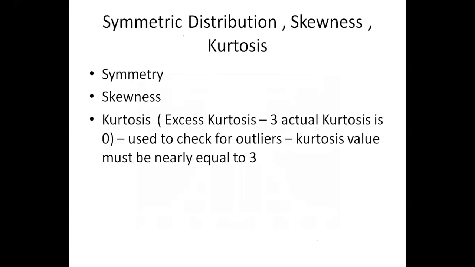Okay, symmetric distribution, skewness and kurtosis. So what is a symmetric distribution? What is skewness and what is kurtosis? See, usually we understood that given a particular normal distribution, how to understand whether the data has an outlier. We have two options: either go with the interquartile range, or go with the z value. Agree?